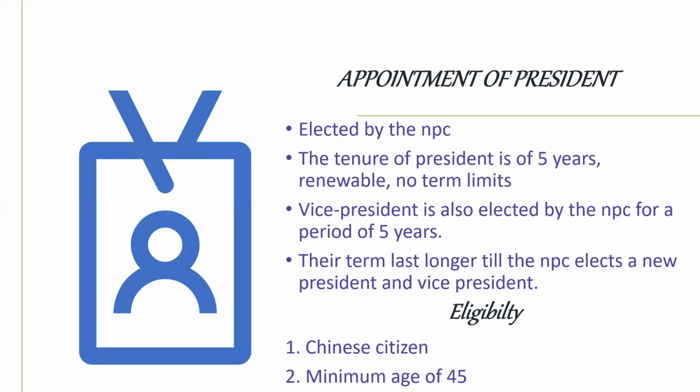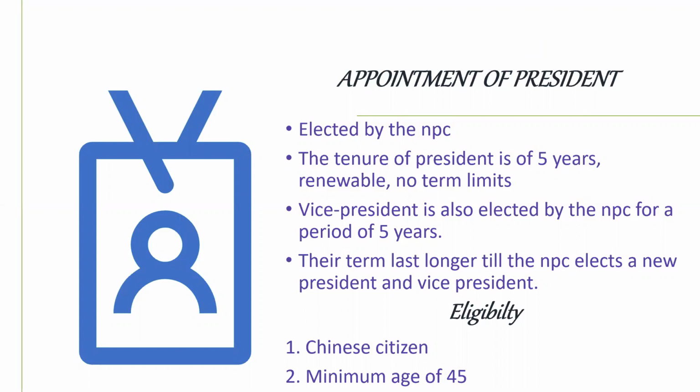Let's see about the appointment of the president. He is appointed and elected by the National People's Congress for a tenure of 5 years. And the tenure of president has no term limits now. Earlier, the tenure of president was limited to 2 consecutive terms.